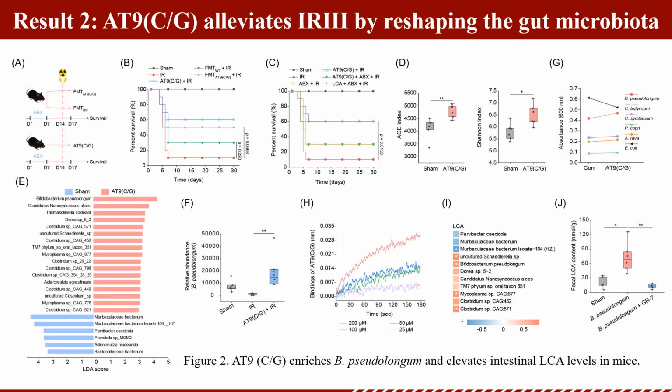Result 2. 89-CG alleviates IRI by reshaping the gut microbiota. Fecal microbiota transplantation experiments revealed that the gut microbiota mediates the radioprotective effect of 89-CG. Metagenomic sequencing analysis demonstrated that 89-CG increases the abundance of the probiotic Bifidobacterium pseudolongum. In vitro experiments confirmed that 89-CG can promote the growth of Bifidobacterium pseudolongum.